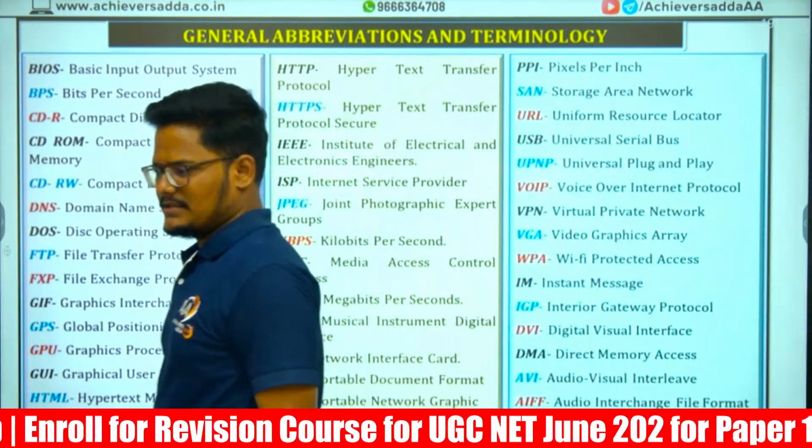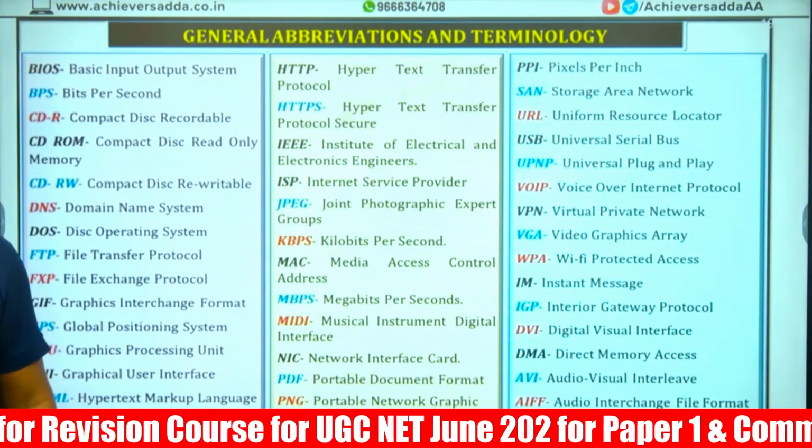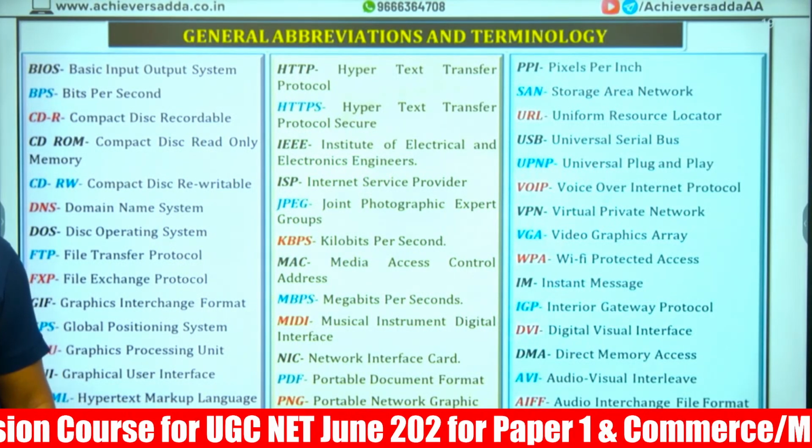General abbreviations. I am not going to do this. This will be up to you. In the PDF it will come.